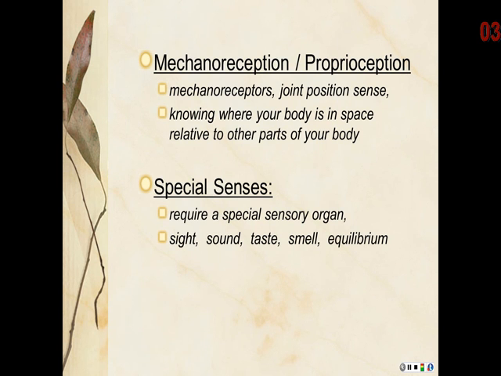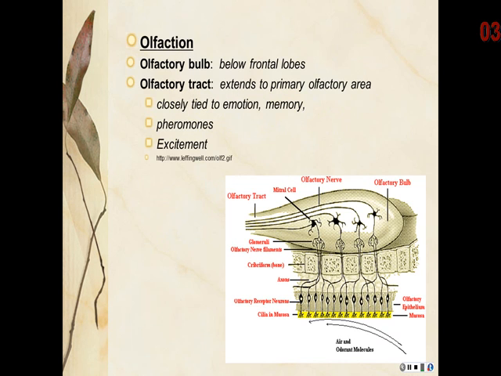The special senses are those which require a special sensory organ. These include sight, sound, taste, smell, and equilibrium. Our sense of smell is also called olfaction. This information is carried through the olfactory bulbs into cranial nerve 1 and then extends back below the frontal lobes into the primary olfaction area in the medial temporal lobe. Our sense of smell is closely tied to emotions, memory, and excitement.